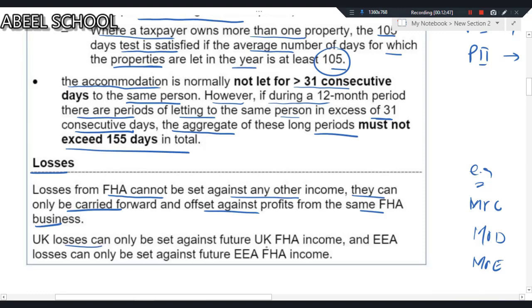UK losses can only be set against future UK furnished holiday income, and European Economic Area losses can only be set against future European Economic Area furnished holiday accommodation. Simply, if your furnished holiday accommodation is in the UK and you are having losses in that accommodation, then you have to wait for the UK furnished holiday accommodation to become profitable, and then in the future you can deduct UK furnished holiday letting losses from the UK furnished holiday accommodation profits.